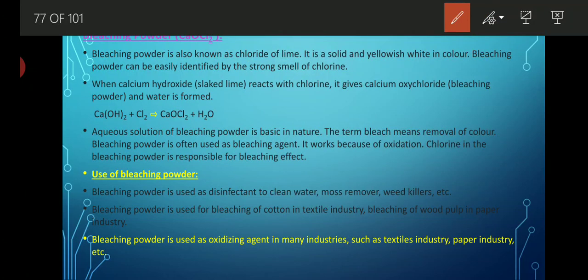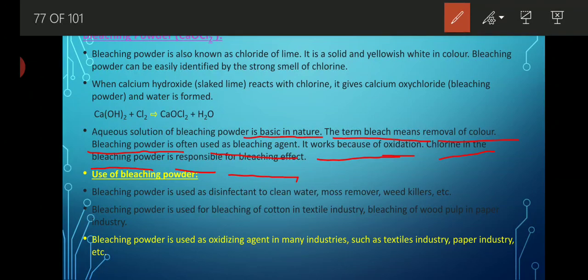Now, what are the uses of bleaching powder? See, the aqueous solution of bleaching powder is basic in nature. The term bleach means removal of color, and bleaching powder is often used as a bleach reagent. It works because of oxidation, meaning it helps in the oxidation process. Chlorine in bleaching powder is responsible for the bleaching effect.